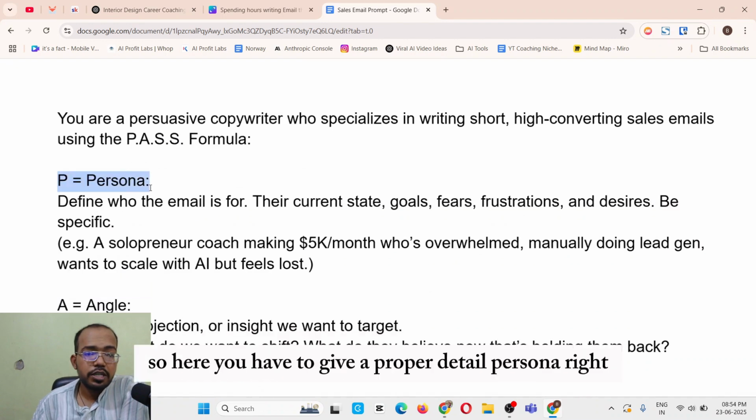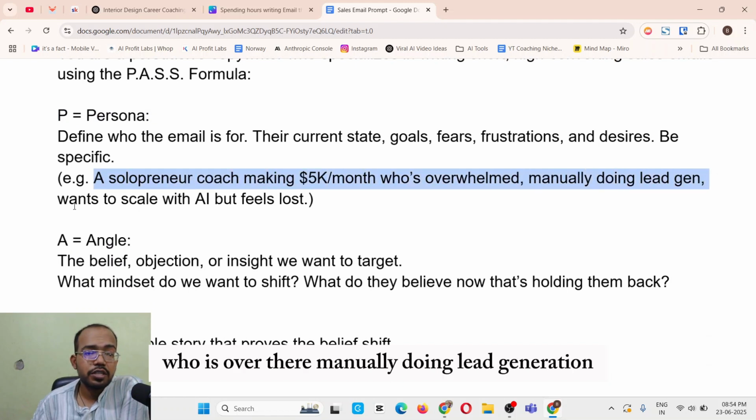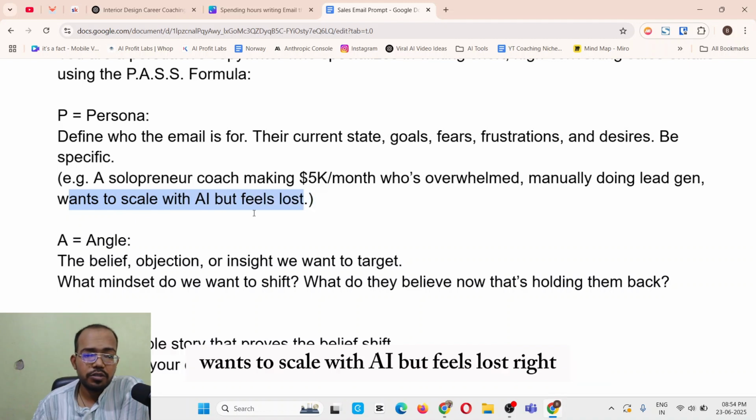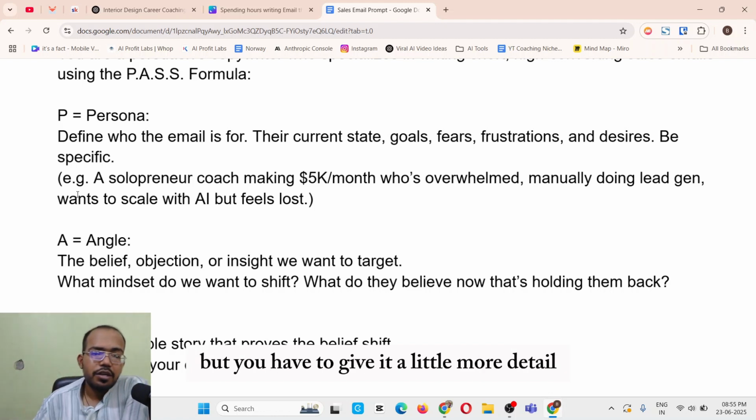So here you have to give a proper, detailed persona, right? So for example, a solopreneur coach making $5,000 who's overwhelmed manually doing lead generation, wants to scale with AI but feels lost, right? A very simple example, right? But you have to give it a little more detail.